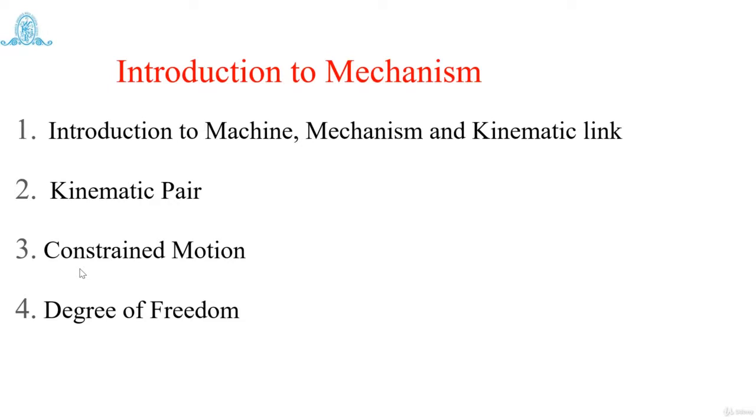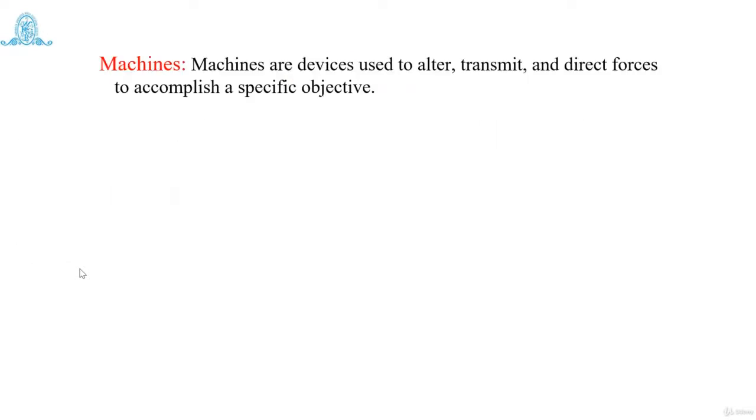Now, speaking about the first session, that is the introduction to machine, mechanism and kinematic link. Let us start with the first session. Now, what is a machine? It is a device which is used to alter, transmit and direct forces so that our specific objective is going to be satisfied.